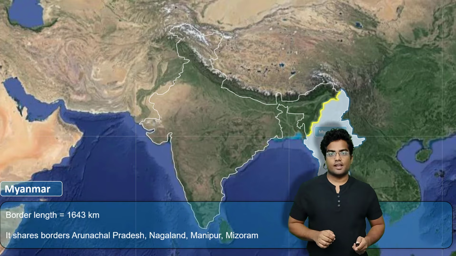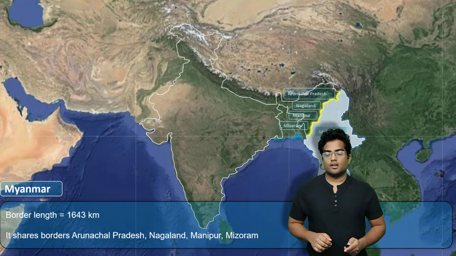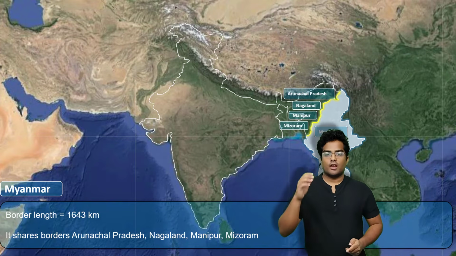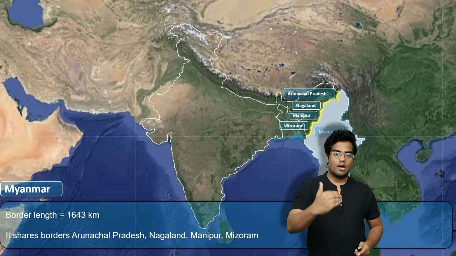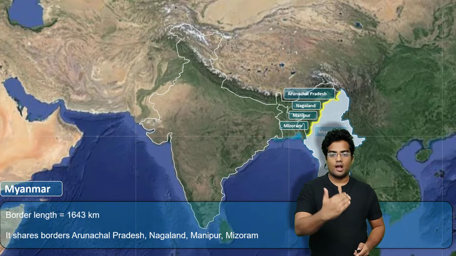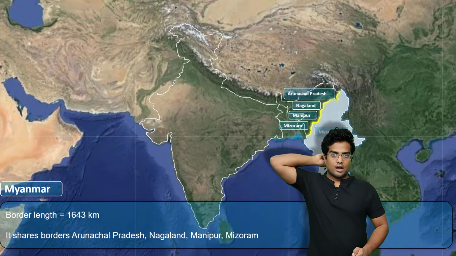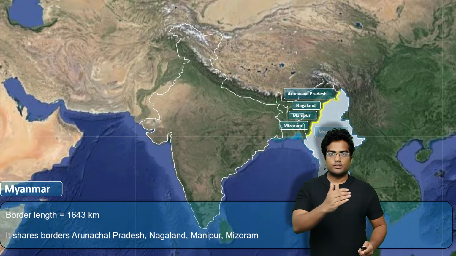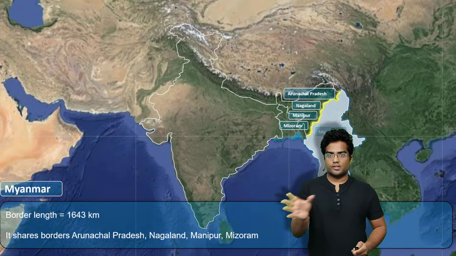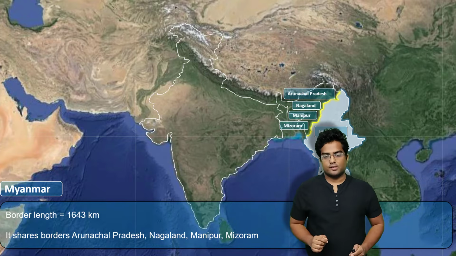So now let's understand the states which share the boundary with Myanmar. At the very top we have Arunachal Pradesh, we have Nagaland, we have Manipur, and we have Mizoram. So these are the states which share the boundary with Myanmar, right? And the border length is 1643 kilometers. So this is the boundary and these are the states.